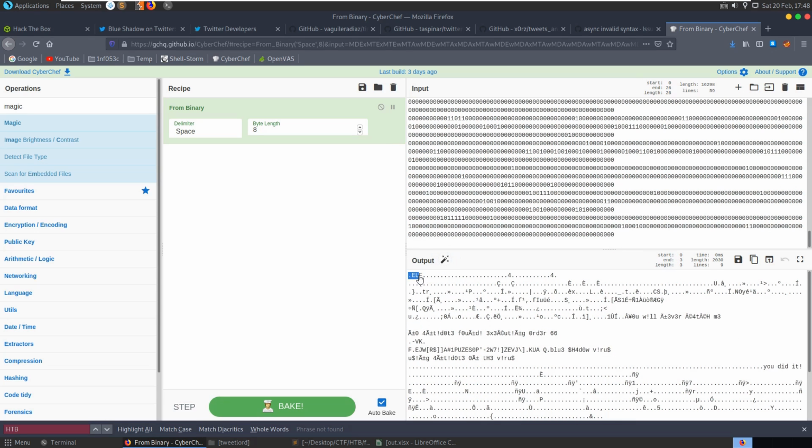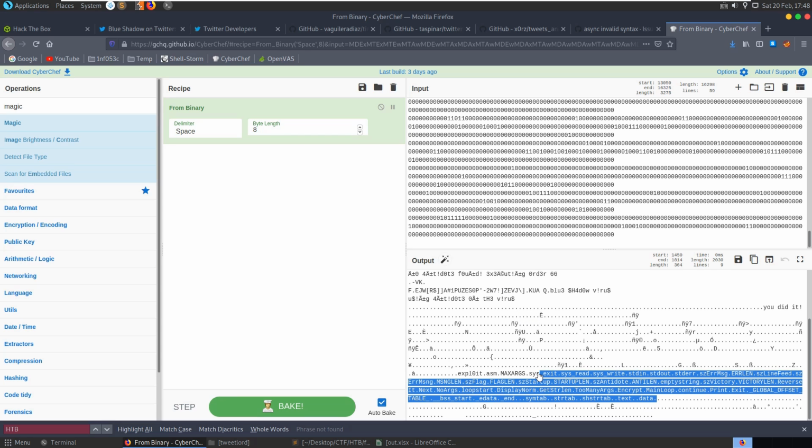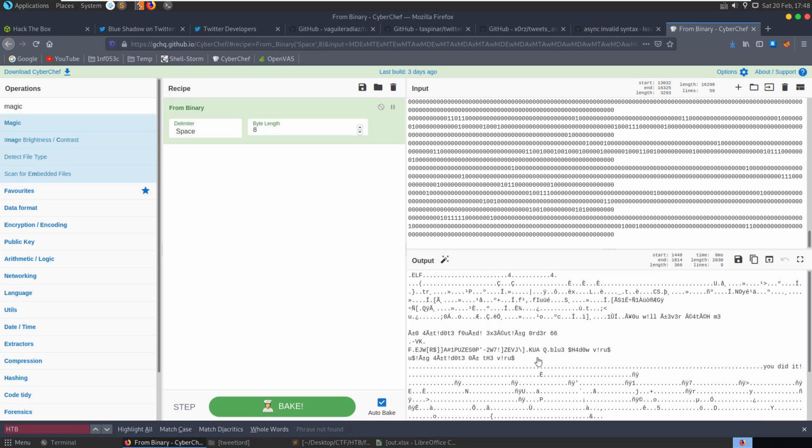Looking better. There's our ELF header at the beginning, starting to make a bit more sense. I'm not too sure about this down here. You will never ever attach me. I guess we're not going to be able to maybe debug this very well.